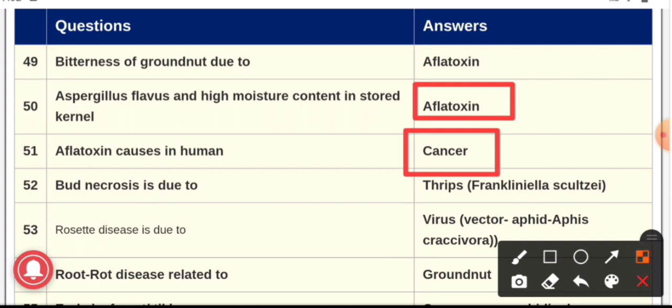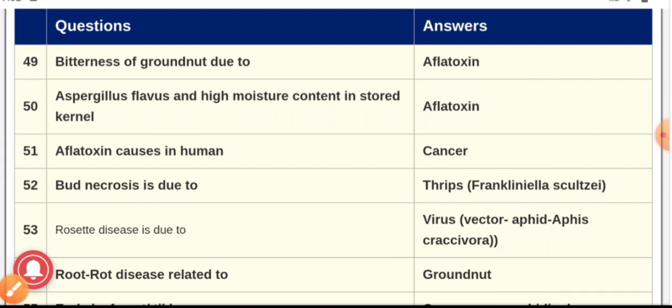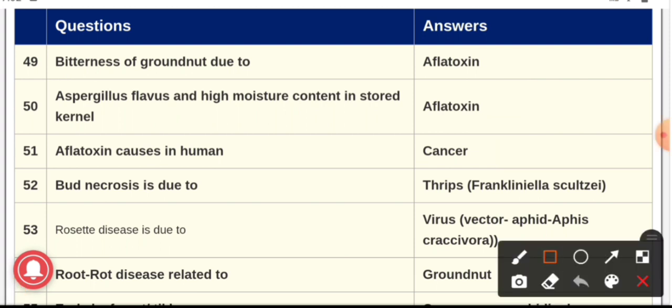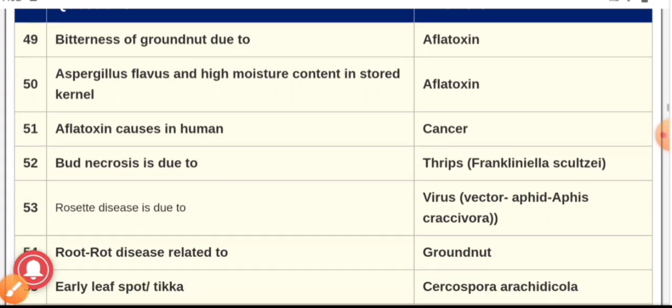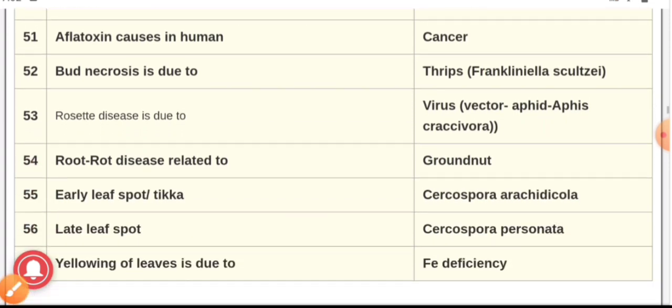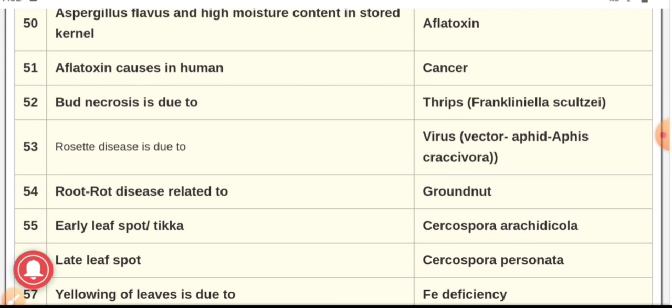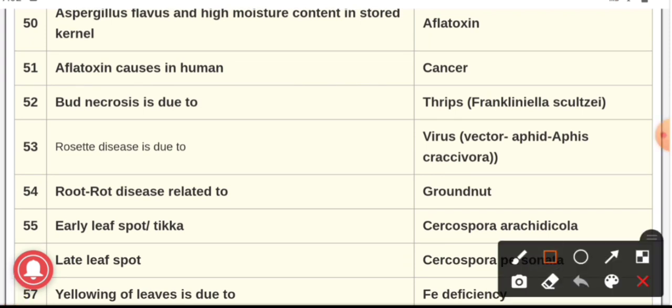Question number 52. Bud necrosis is due to thrips. The bud necrosis in groundnut is due to thrips. And rosette disease is due to virus. Question number 54. The root rot disease is related to. The correct answer is groundnut.